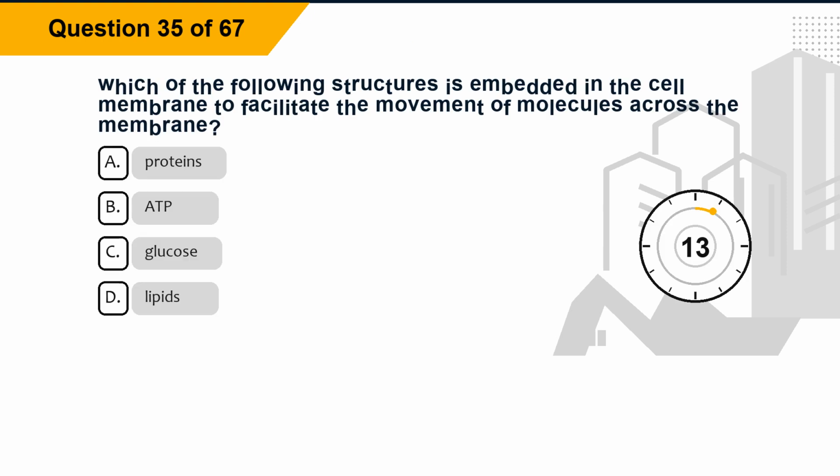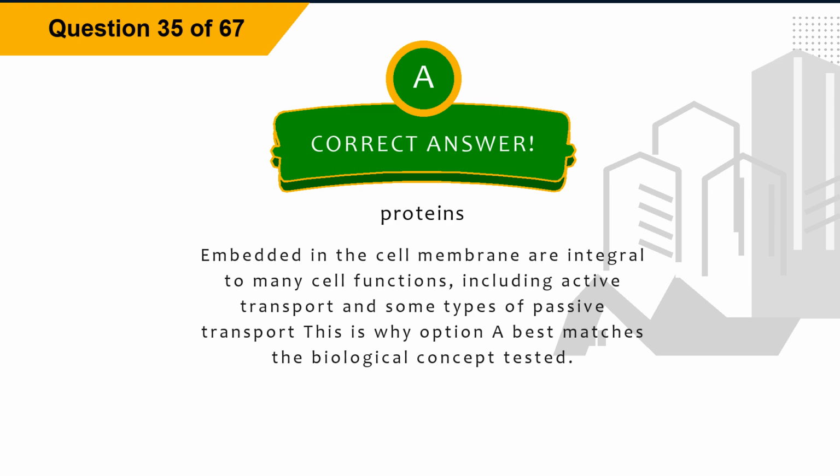Question 35. Which of the following structures is embedded in the cell membrane to facilitate the movement of molecules across the membrane? Option A, proteins. Option B, ATP. Option C, glucose. Option D, lipids. The correct answer is option A, proteins. Explanation: proteins embedded in the cell membrane are integral to many cell functions, including active transport and some types of passive transport. This is why option A best matches the biological concept tested.